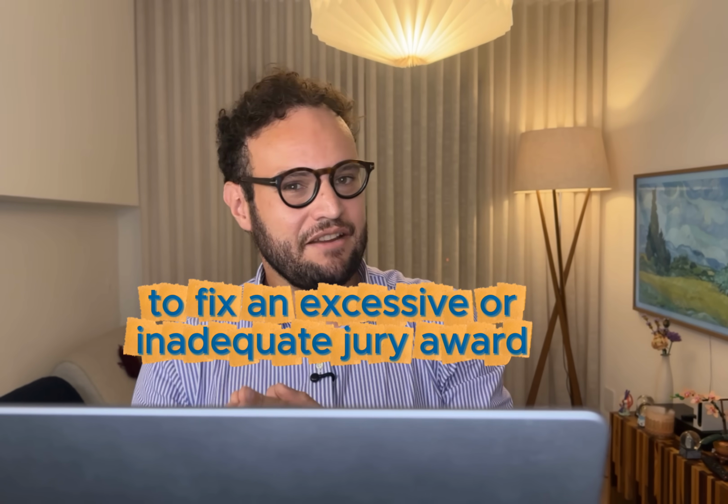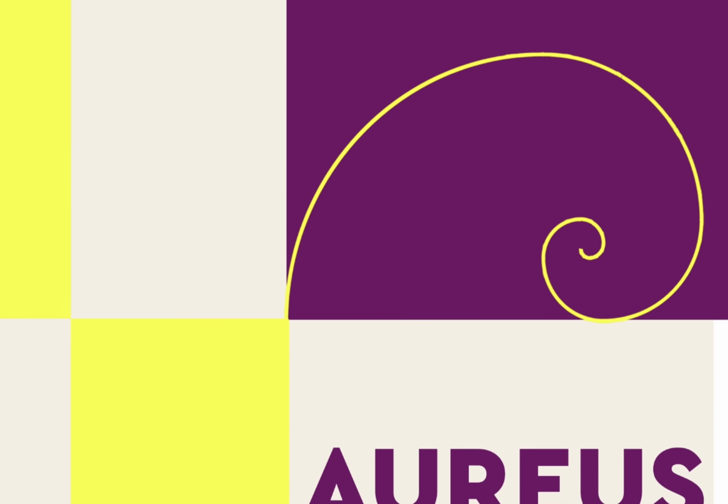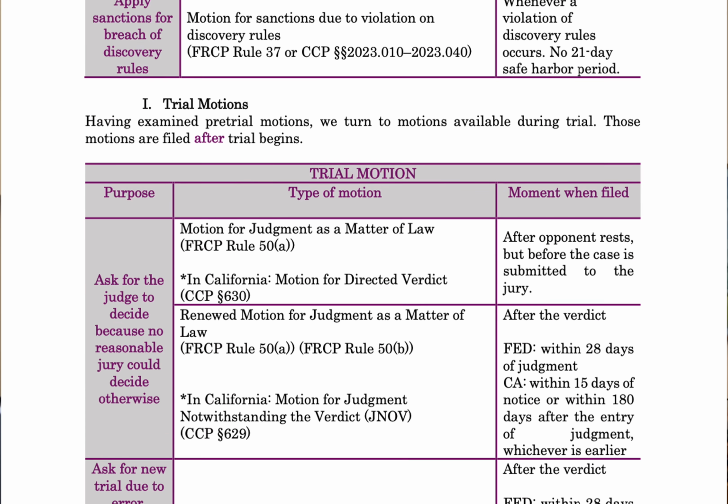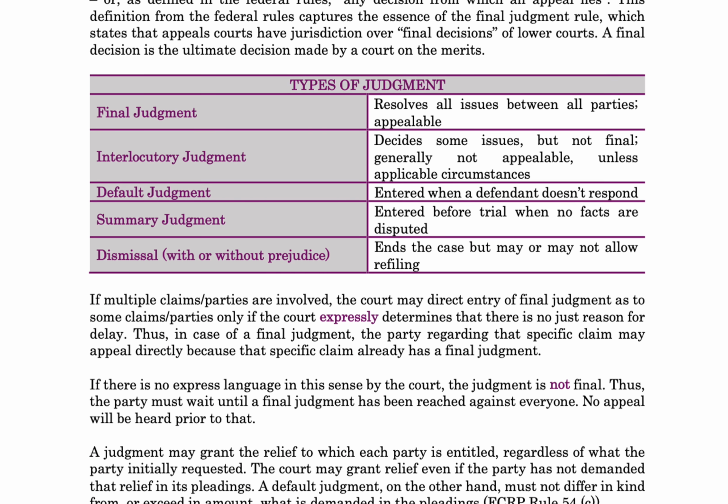That's the key takeaway. Those doctrines let the judge fix an excessive or inadequate jury award without restarting the whole case. Now, if you want to go deeper into how motions for a new trial, judgment notwithstanding the verdict, and appellate review work, including California-specific distinctions that often appear in essays and multiple-choice questions, all of this is fully explained in our Aureus bar prep materials. You'll find detailed charts, quick reference tables, and practice questions that turn complex doctrines into easy memory hooks. Because remember, real lawyers don't just read the news, they understand the rule behind the headline.